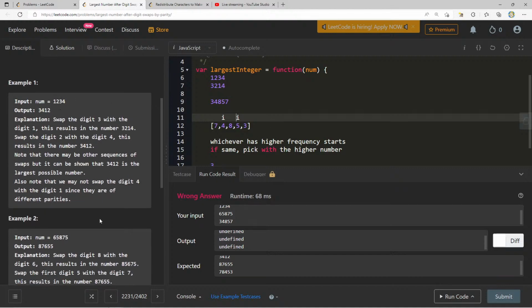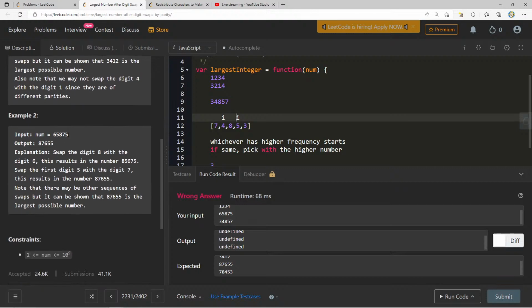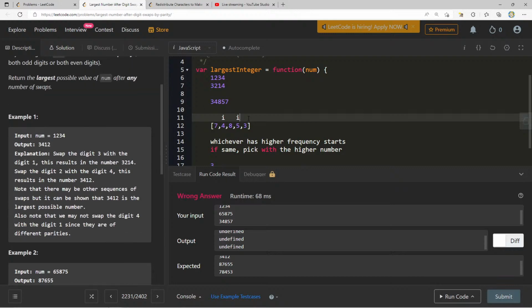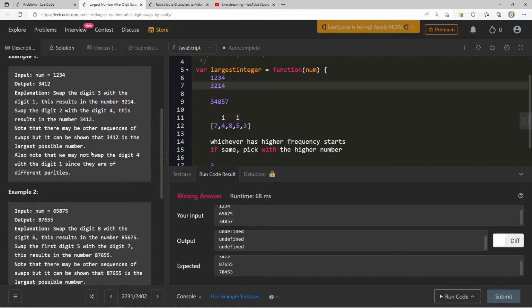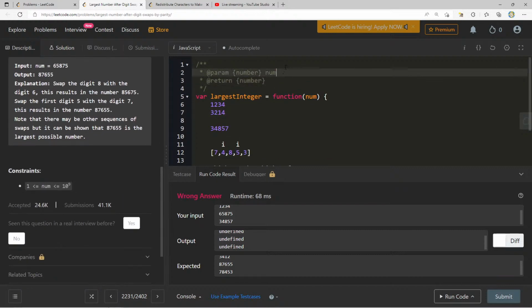Three, 4, 1, 2. Swap the digit 8 with the digit 6. This results in the number 85675. Swap the first digit 5 with the digit 7. I mean, we almost could also do a selection sort of thing. But again, we're just given a number here. So how would we? There's definitely got to be a simpler way of doing this.